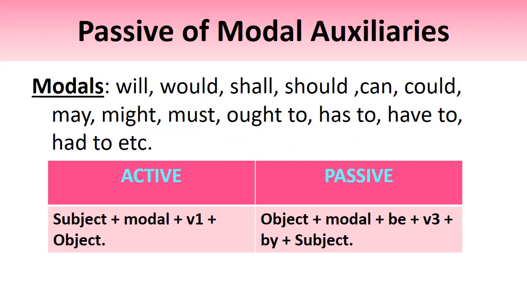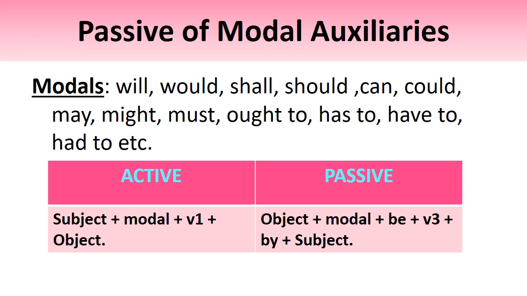Now let us see the rules. Before telling you the rules, let me tell you what are modal verbs. Will, would, shall, should, can, could, may, might, must, ought to, has to, have to, had to, etc. All these words are said to be modal auxiliaries.